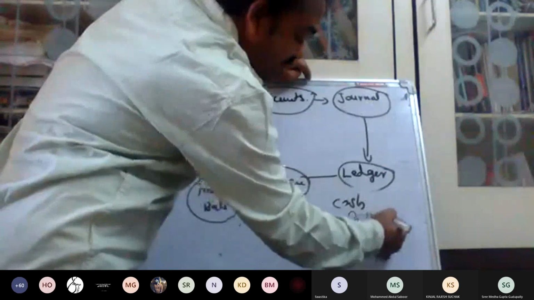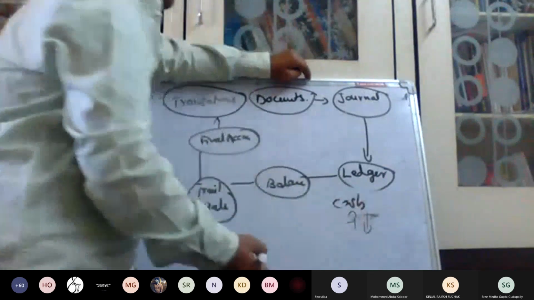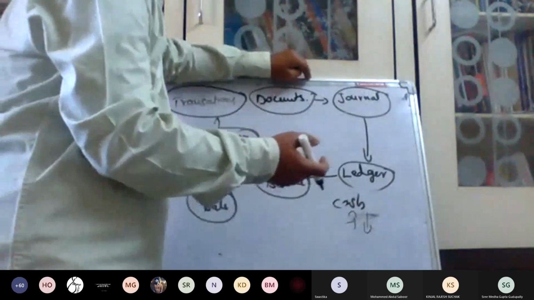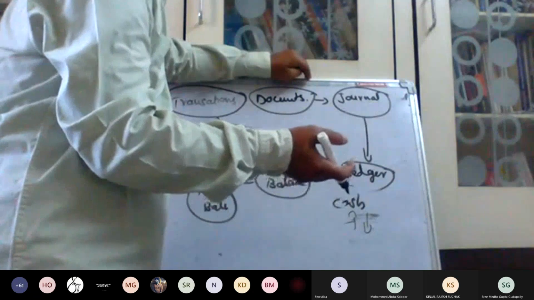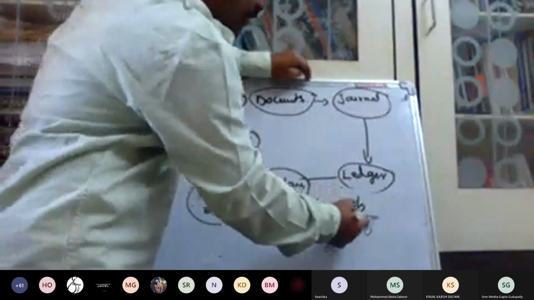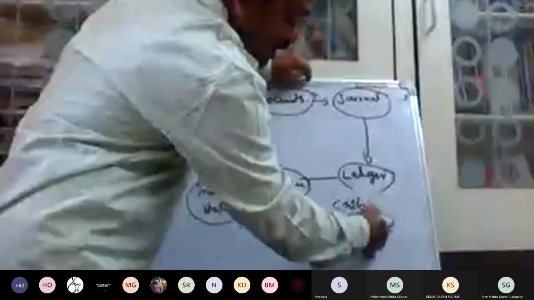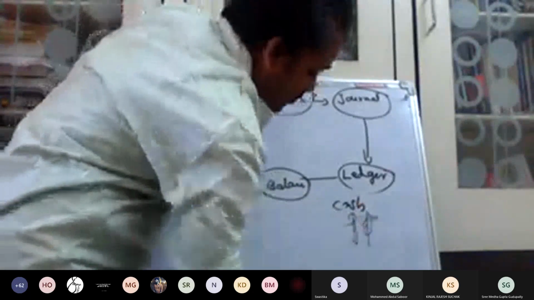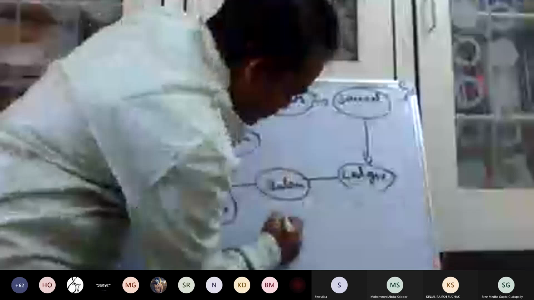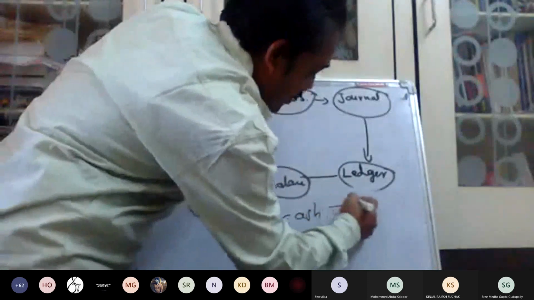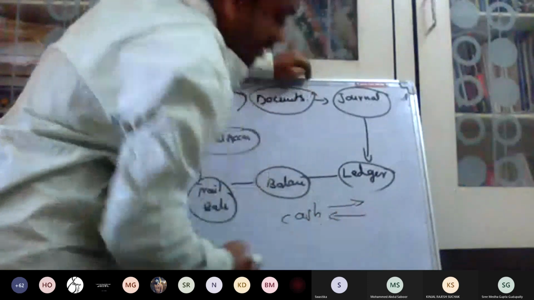At the same time, we purchase some assets, and make payment for purchasing goods or various things like building, land, whatever. In this case, what happened? Cash is coming into the business and cash is going out of the business.